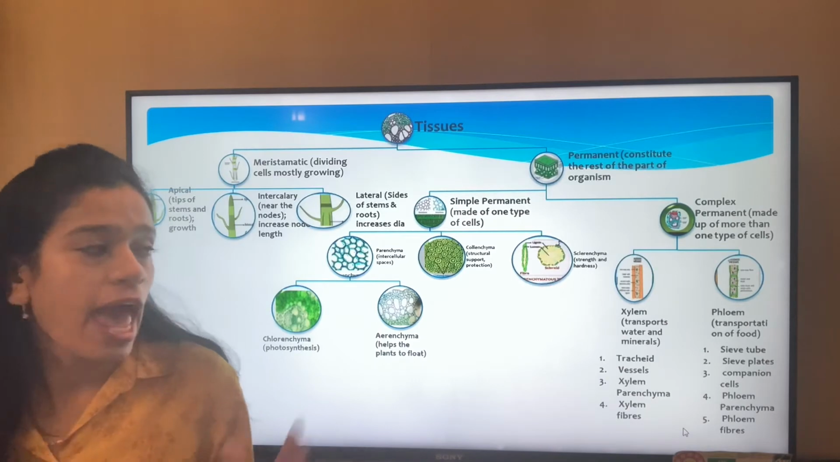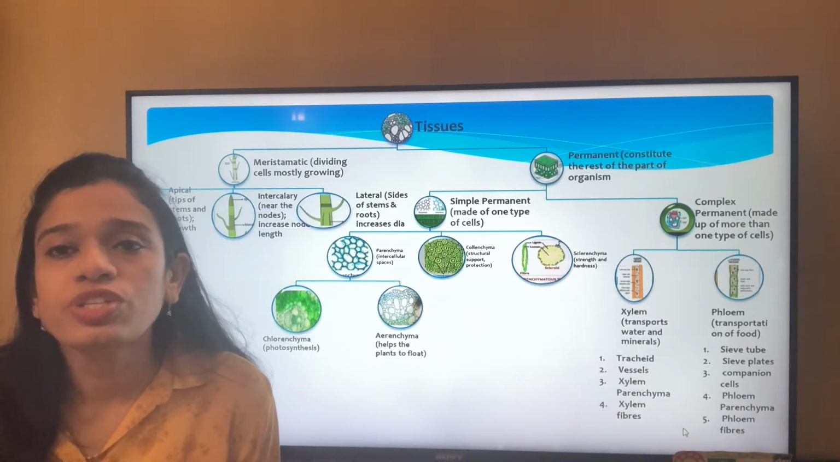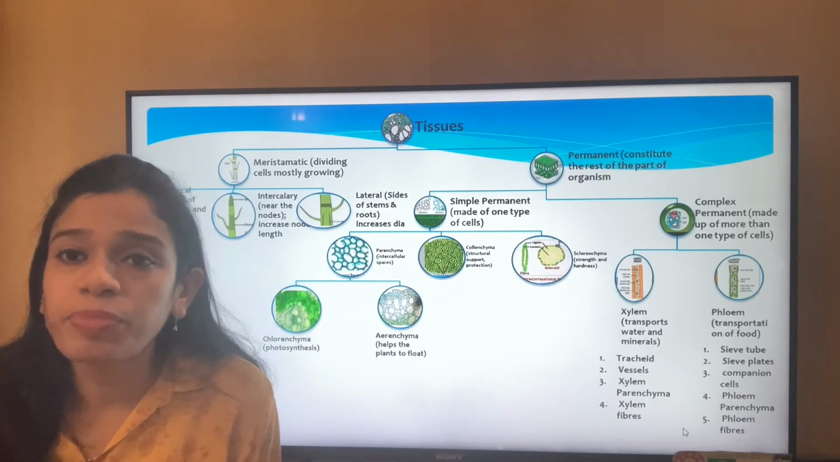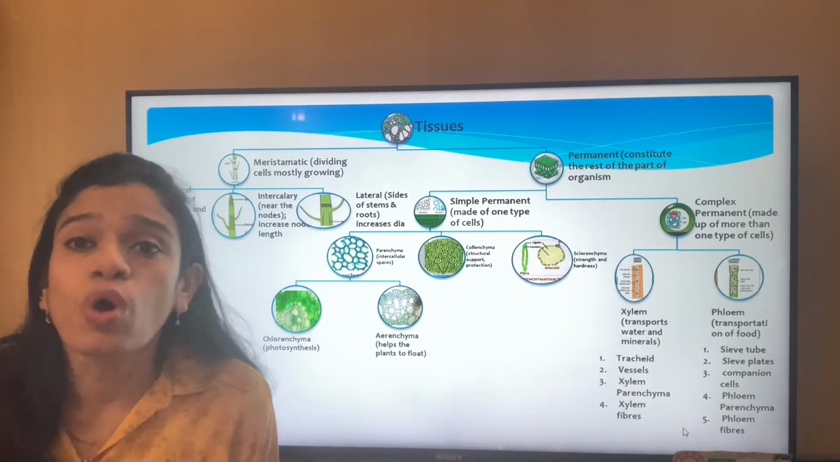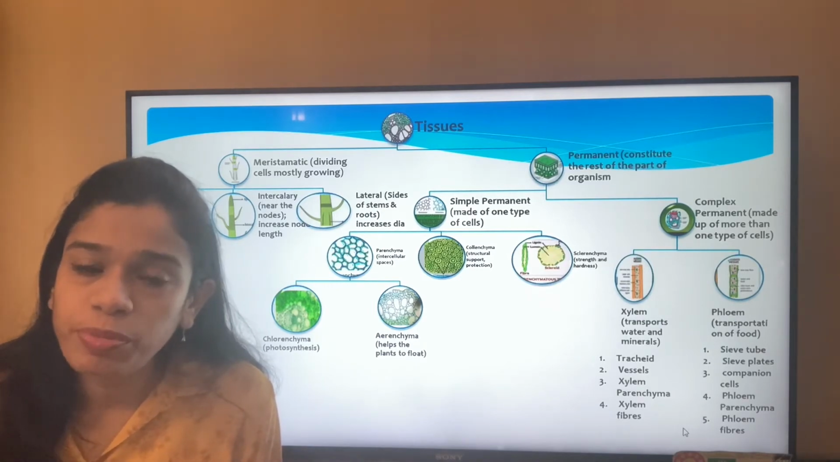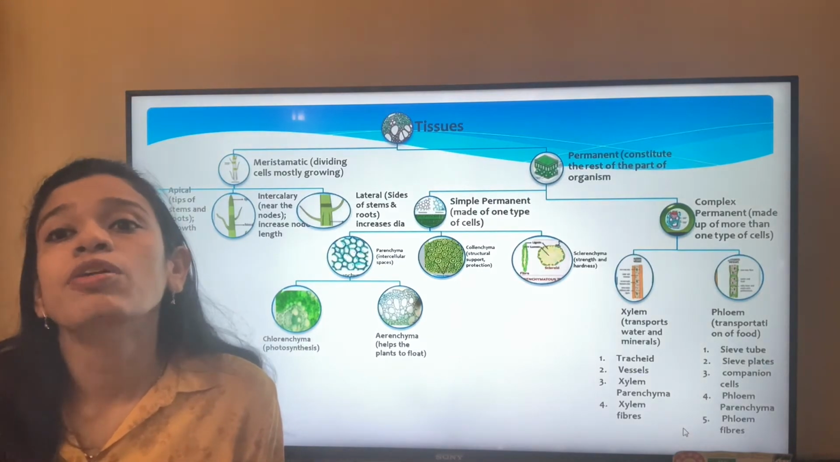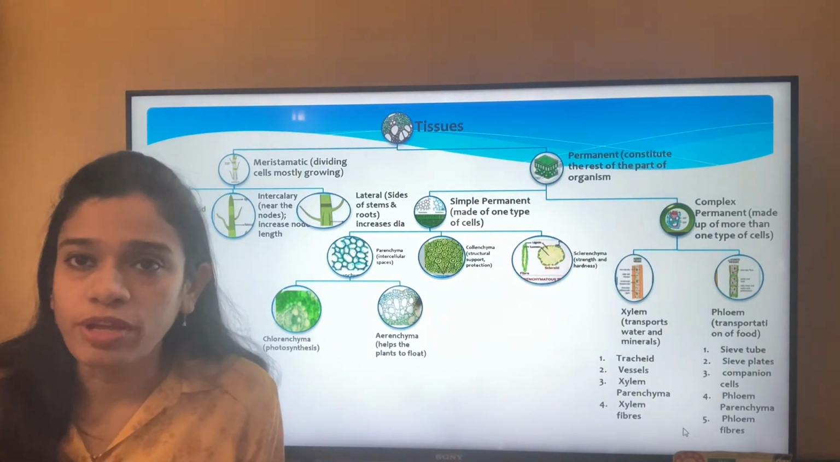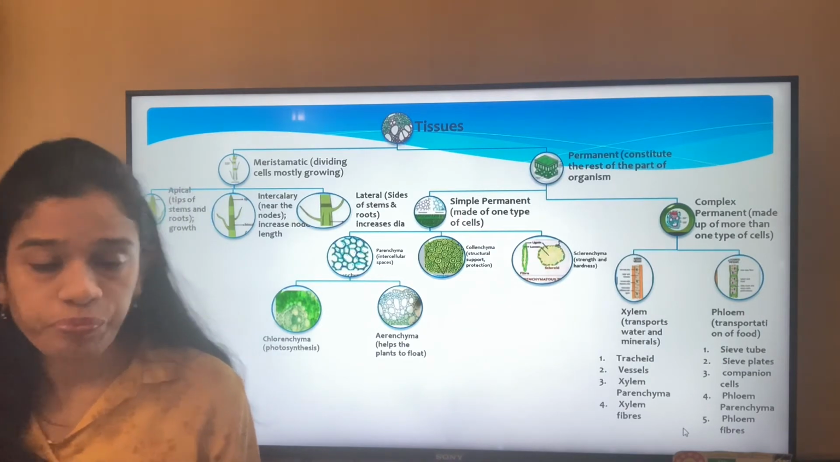And the other tissue is phloem, which takes the prepared food from the leaves to different parts of the plant, which is also very necessary. One takes in the raw materials for the preparation of food, that is the xylem, and the second takes the prepared food to different parts of the body. Without these, it is difficult for a plant to survive.